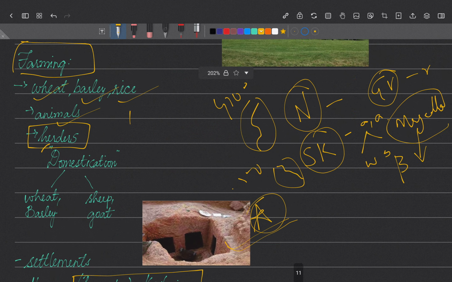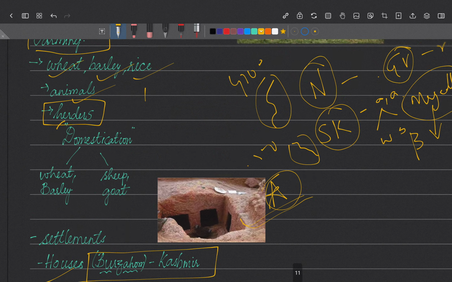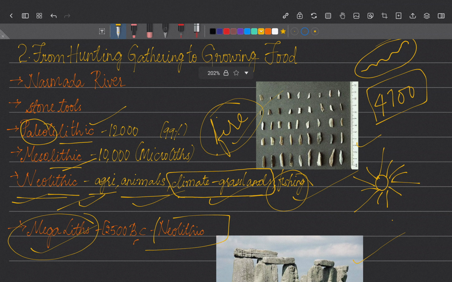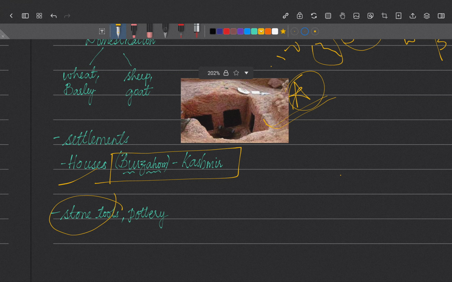So what were the main important excavations archaeologists have done? Houses and also stone tools. We have seen microliths in the Mesolithic age, right? So these tools, and the Paleolithic tools and the Neolithic tools, all these were excavated by archaeologists. So we have stone tools excavation and also pottery. An important invention of ancient history was the invention of the wheel. So obviously pottery was also developed during this period. We'll find what different kinds of pottery we have found in the next slide.